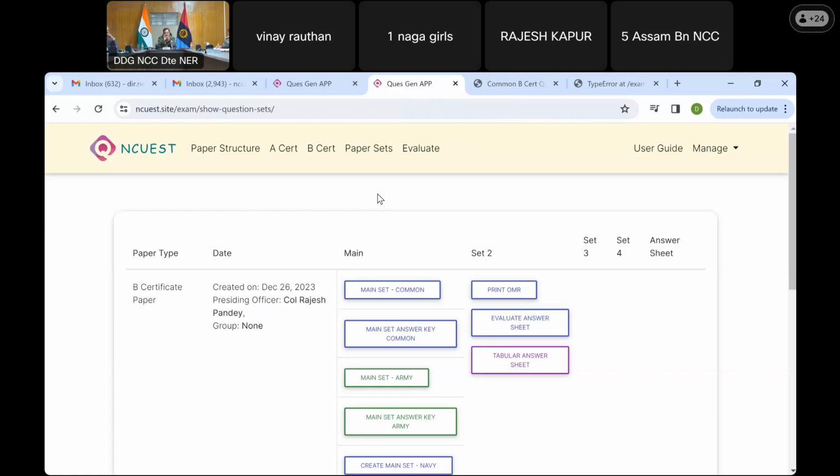I'm sorry, certain errors have come because in the morning I made certain changes. Maybe they were not uploaded correctly. If there are any doubts or questions, I can take them, and any suggestions and modifications are most welcome, so that we can improve this and make it more useful. I think I finished. I'll take any questions if there are any.